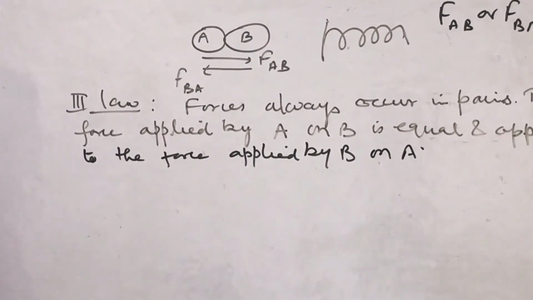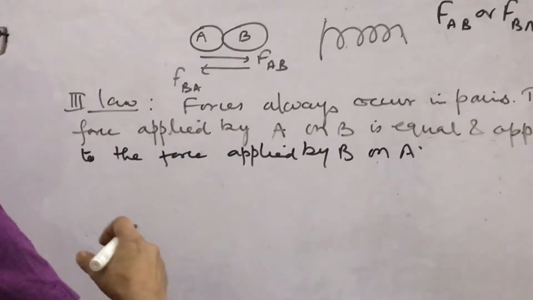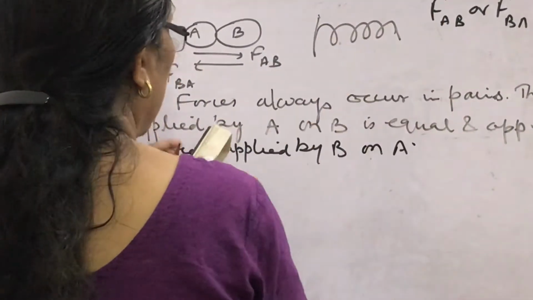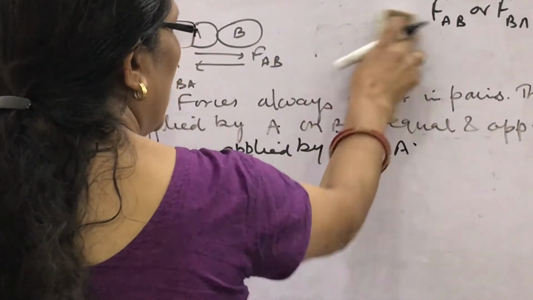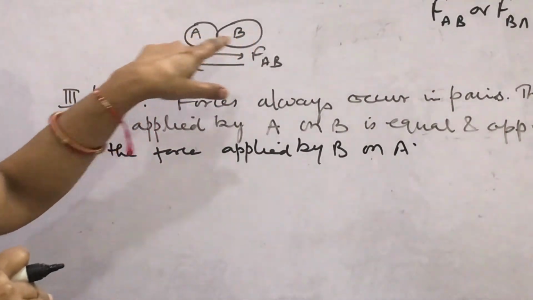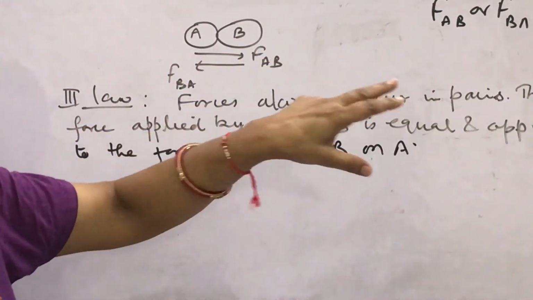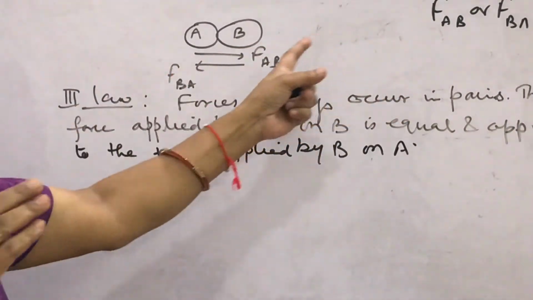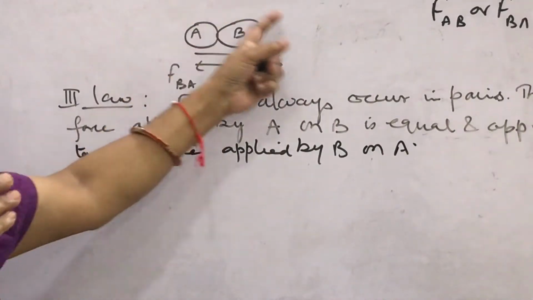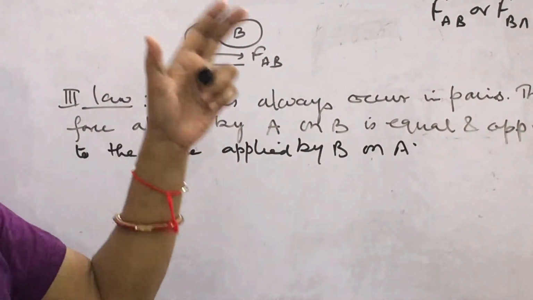Now it will be an error to add up these forces and tell that their sum is 0. Can you tell why? Because these two bodies are separate. You can say these two forces, their sum is 0 when you consider that they are constituting an isolated system, no external force.